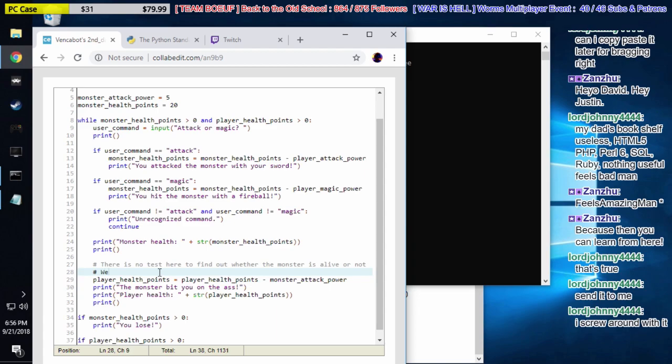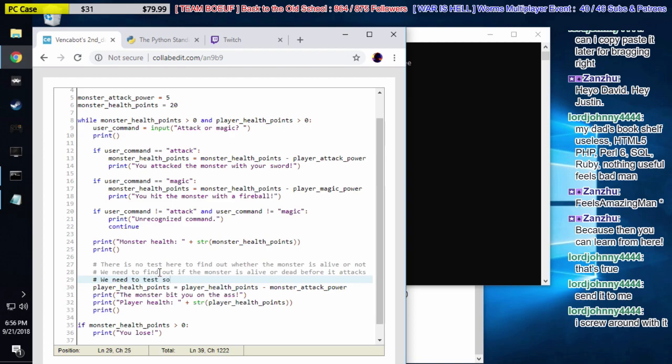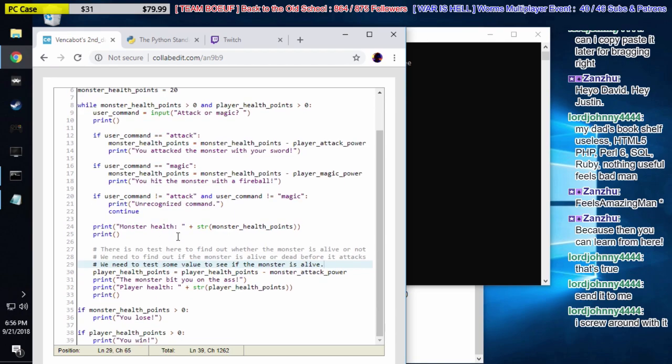So basically, we need to find out if the monster is alive or dead before it gets a turn, before it attacks. So we need to test some value to see if the monster is alive. If we look at line 35, we have a similar line of code to what we need, right? It's if the monster's health points are greater than 0, then we print we lose. So we know that we can test the monster's health points to see if it's alive, right?